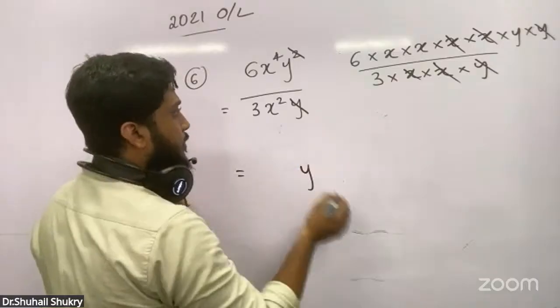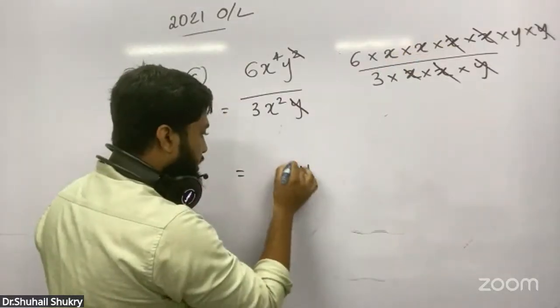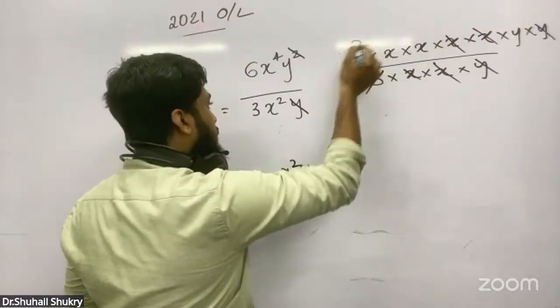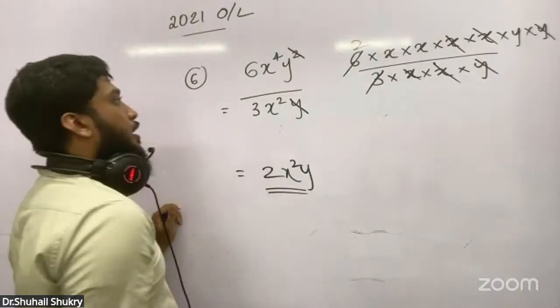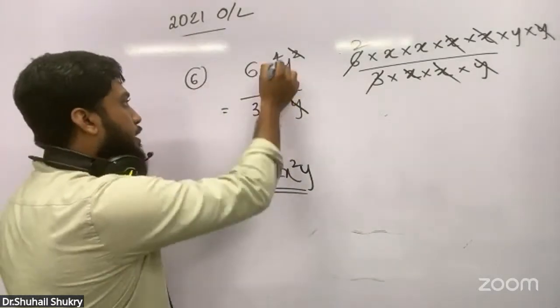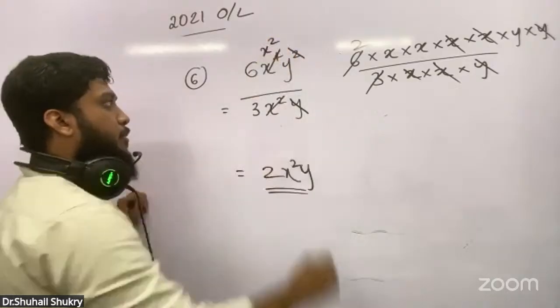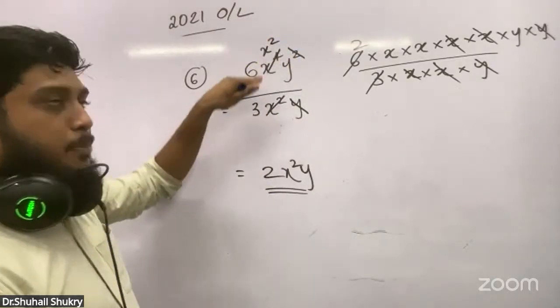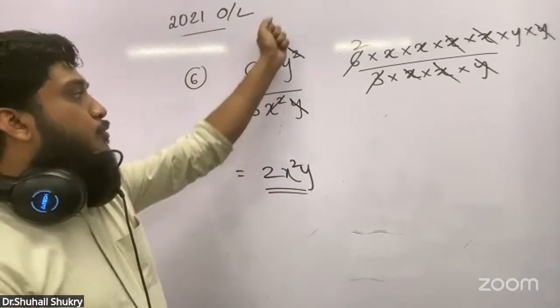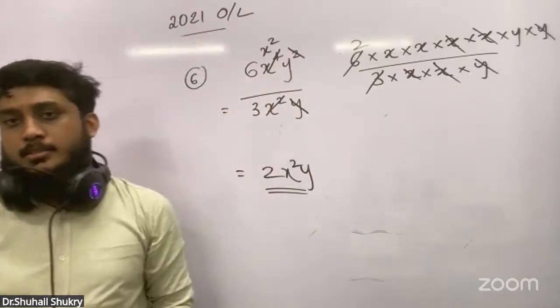Y is here. Hence x squared is here. 3 and 6 I can simplify to 2. Then 2 is here. The answer is 2x squared y. x to the power 2 and x to the power 4, if I simplify, only x to the power 2 will remain. You can understand what's happening here. 2x will cancel with 2x, and 2x will remain here.